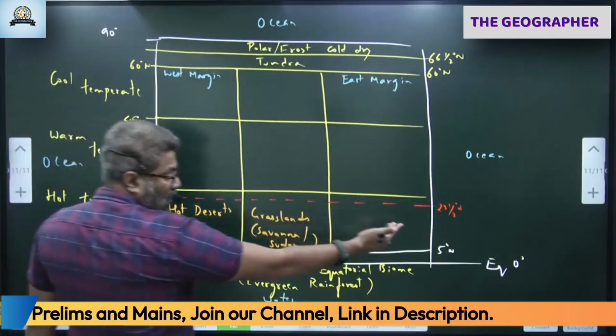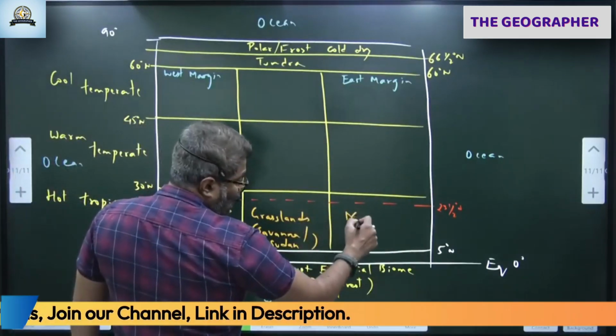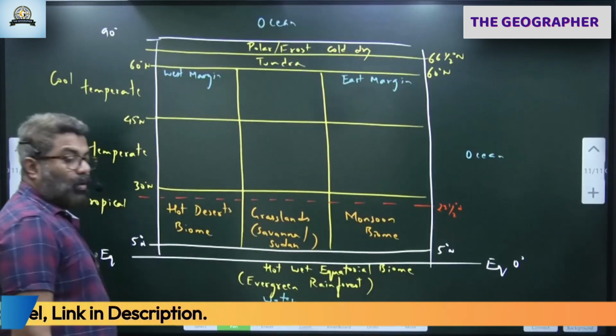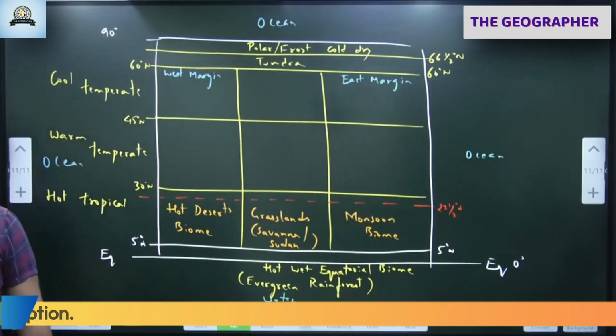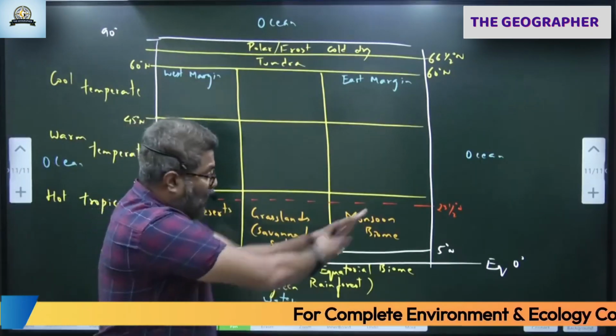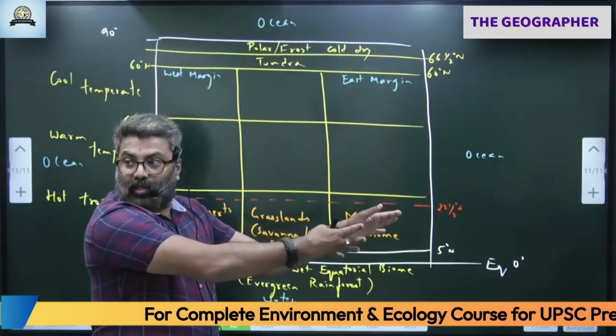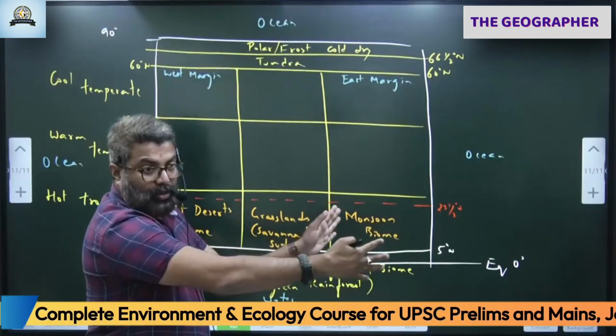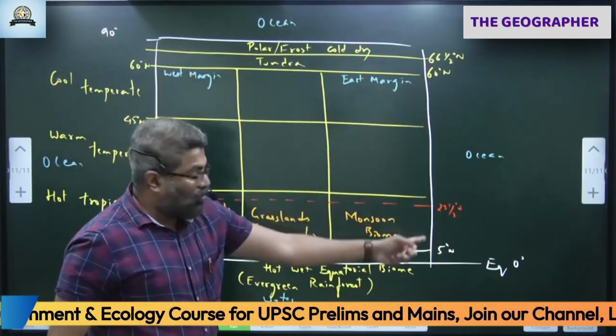Further this side, we get monsoon biome. These are called monsoon biome. Monsoon biome, because during monsoon, the southeast winds cross the equator and become southwest, bringing moisture to the eastern parts of the continents mostly. Correct. As a result, monsoon biome.